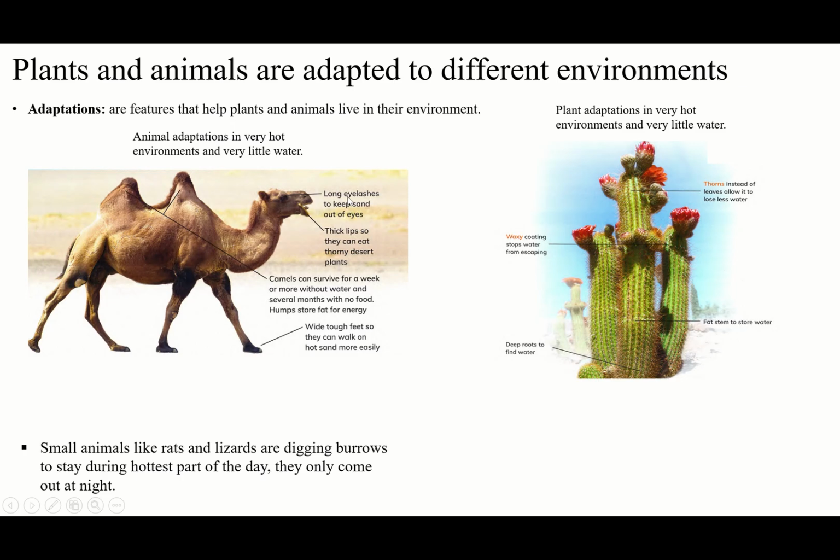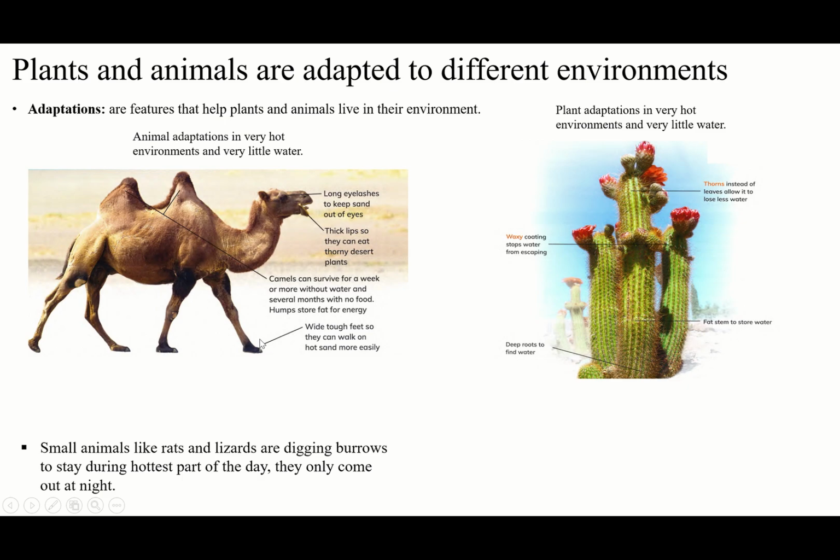Other animals around us don't have these long eyelashes. Why? Because they don't need them, as there is not much dust and sand to enter their eyes. And camels have thick lips. The animals around us don't have these thick lips. Why? Because they are not eating thorny desert plants like cactus. Camels eat thorny plants in the desert, so they must have thick lips. And they have wide tough feet to help them walk on hot sand easily.